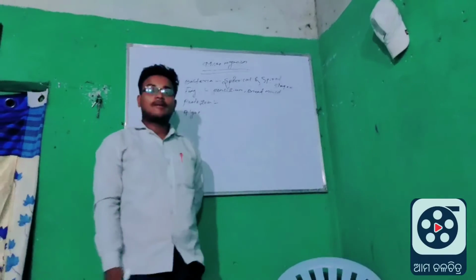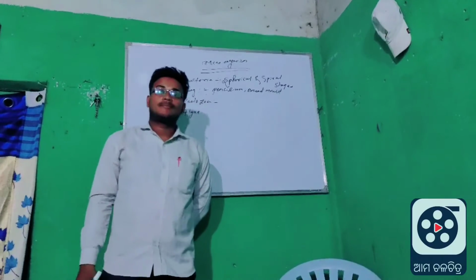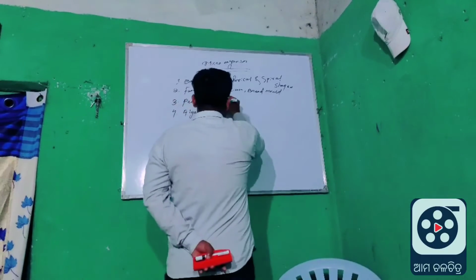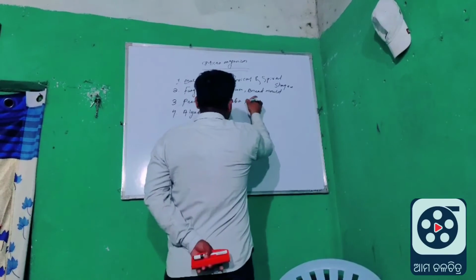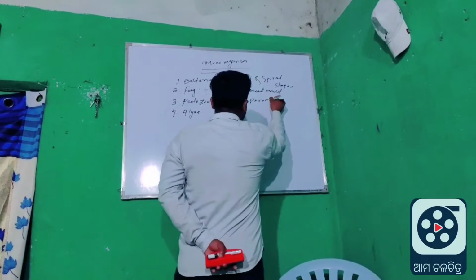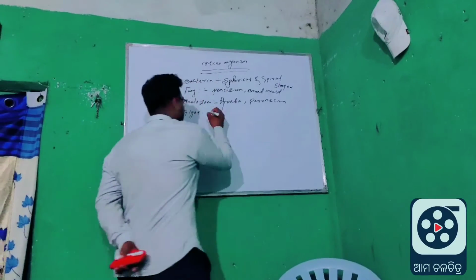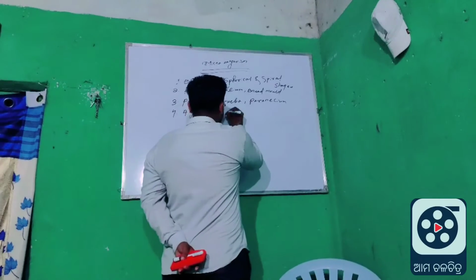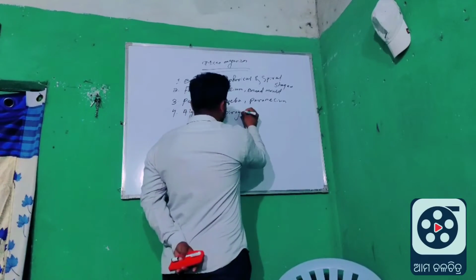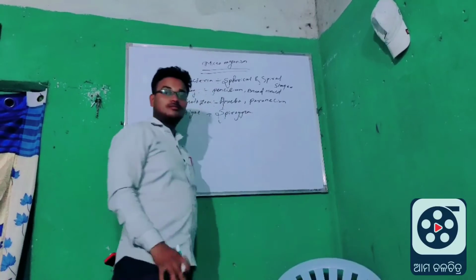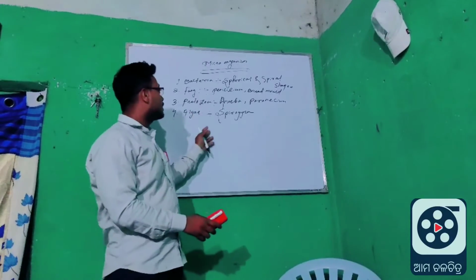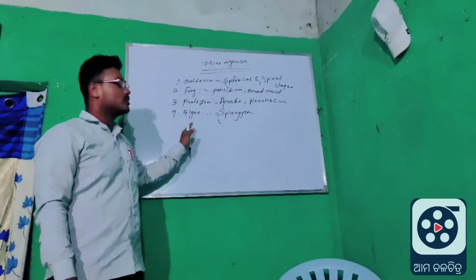Protozoa. Examples of protozoa: amoeba, very good, and paramecium. Amoeba and paramecium. Algae: Spirogyra. Yes, Spirogyra. Okay, now these are examples of microorganisms.